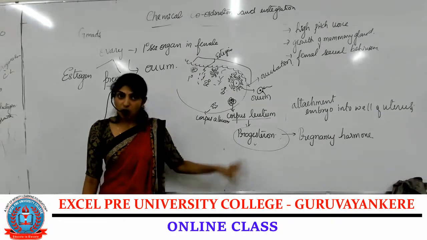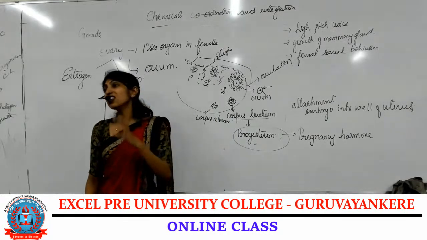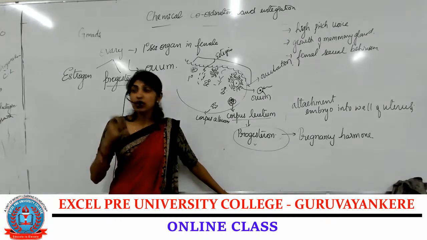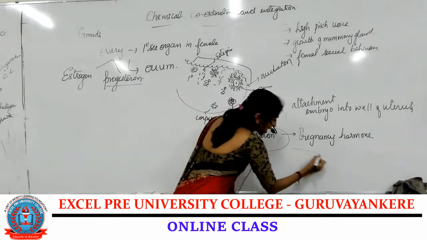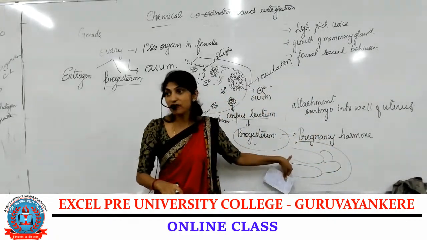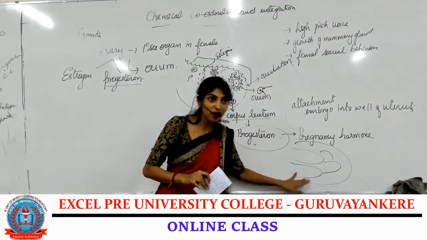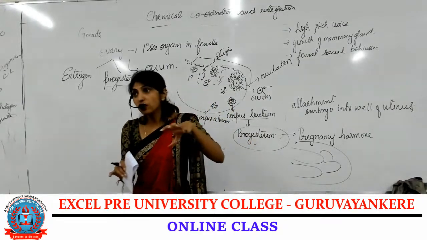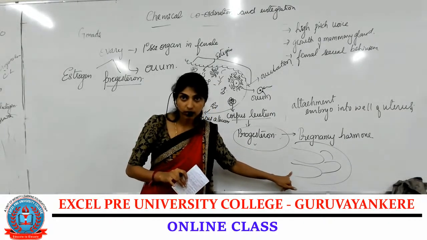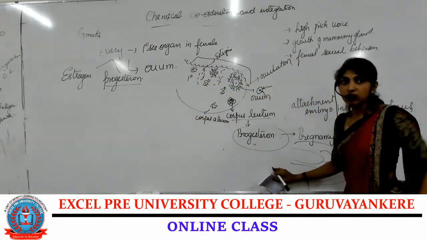Along with this, progesterone also acts on the alveoli of the mammary gland. We are not speaking about the alveoli of the lungs. Even in the mammary gland, there are a number of sac-like structures which together form the gland. These are called alveolar sacs, where the milk is stored. Progesterone acts on the alveolar sacs of the mammary gland and helps in their enlargement, for the storage of milk. Is it clear? Yes or no?